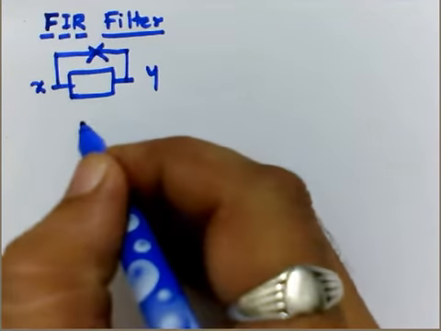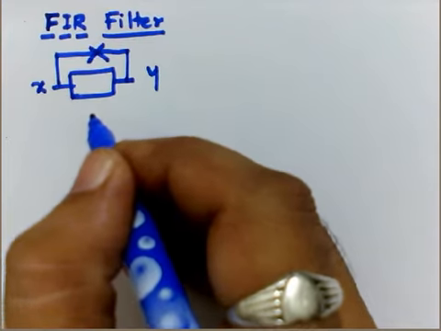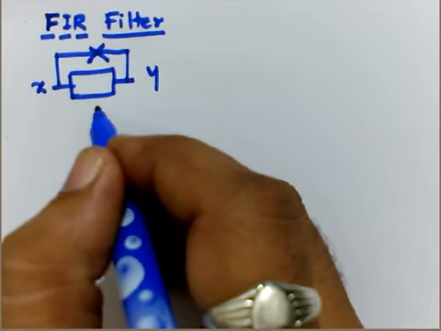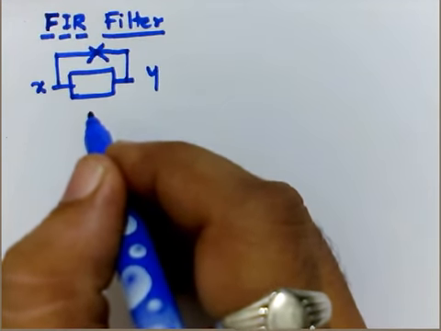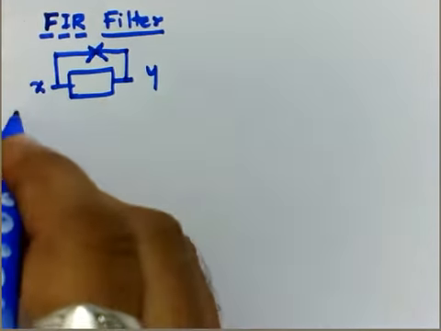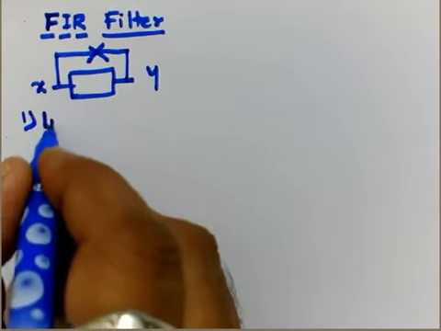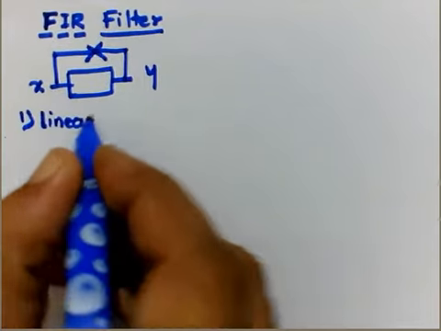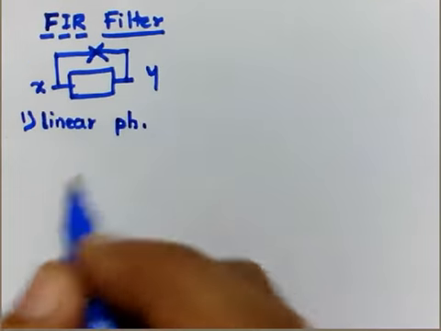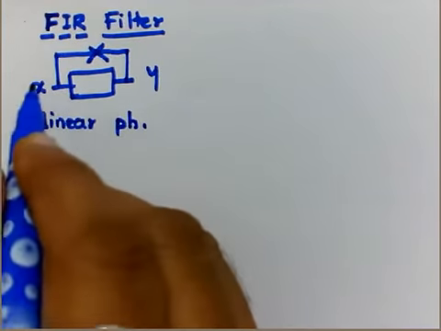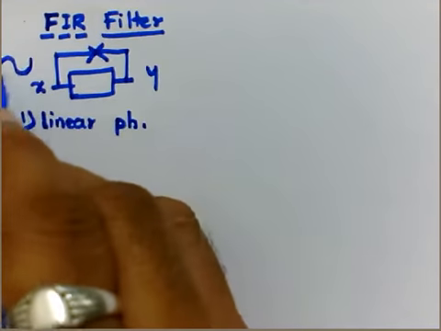Now let's proceed to identify some of the advantages. Why go for FIR filters? The very first reason is that they show linear phase. So when we say linear phase, what exactly does it mean? Linear phase means whatever the shape of the input signal,